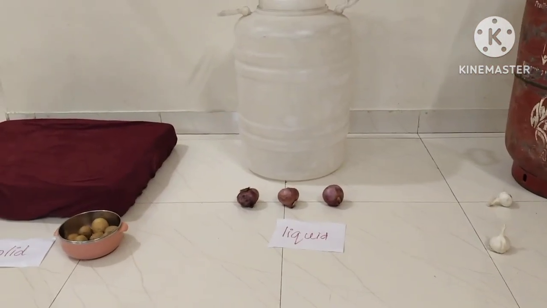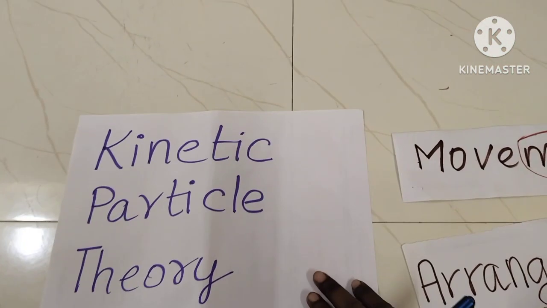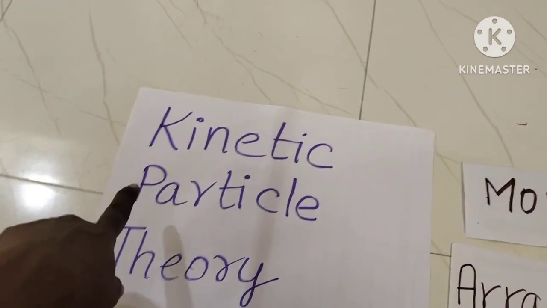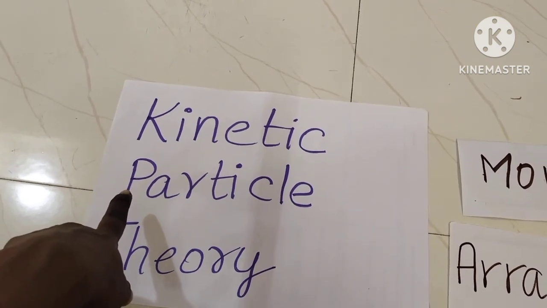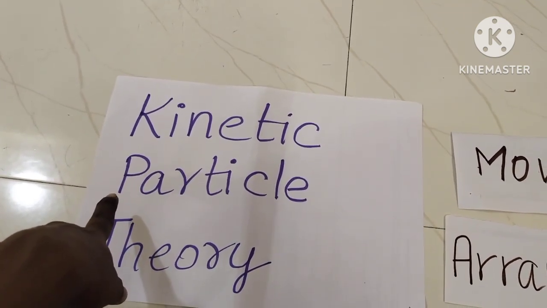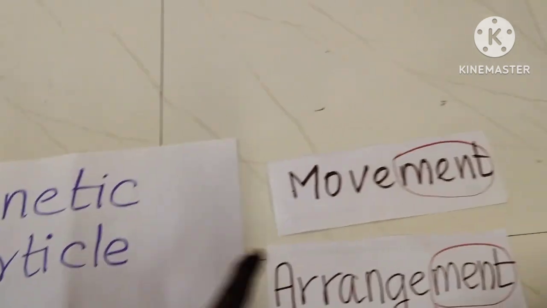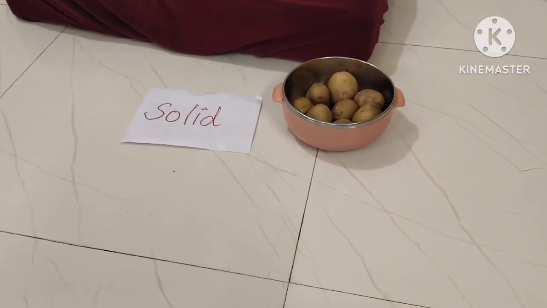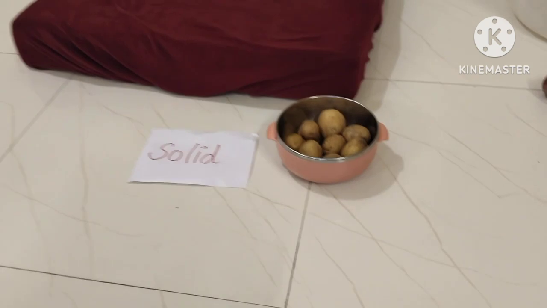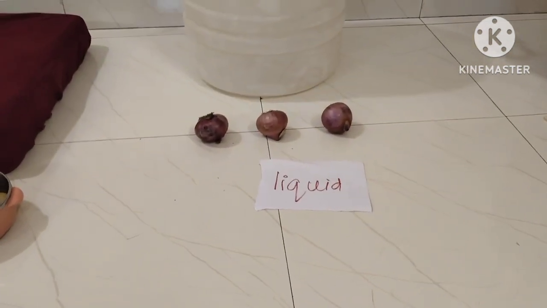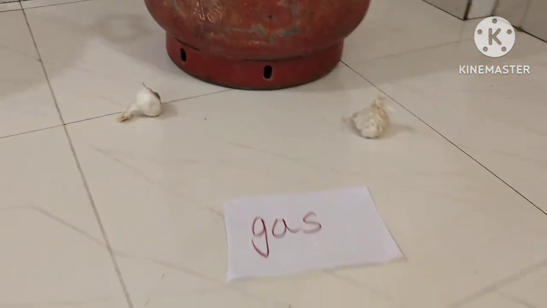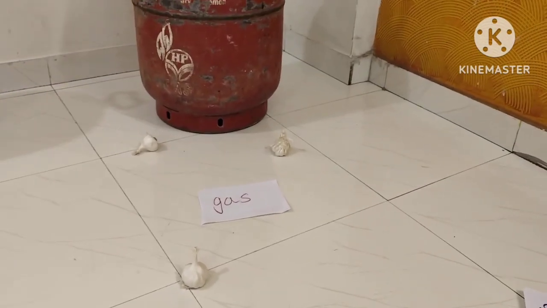So let's talk about the states of matter in terms of kinetic particle theory. It has two aspects, that is movement and arrangement. When you are describing particles, which are not visible to the naked eye but only under the microscope, you should talk about the movement and the arrangement. First let's talk about the arrangement, how it is arranged. It is very tightly packed in the solid, packed loosely in the liquid, and far away from each other in the case of gas.